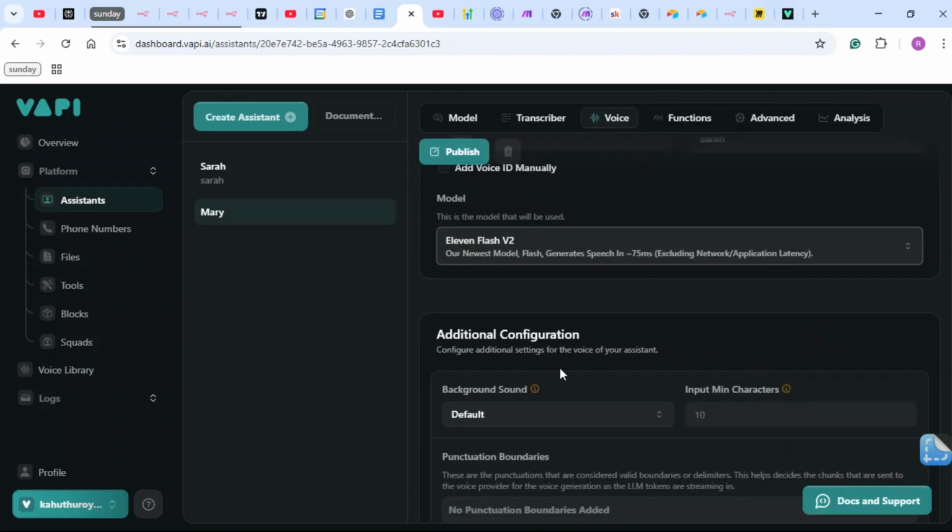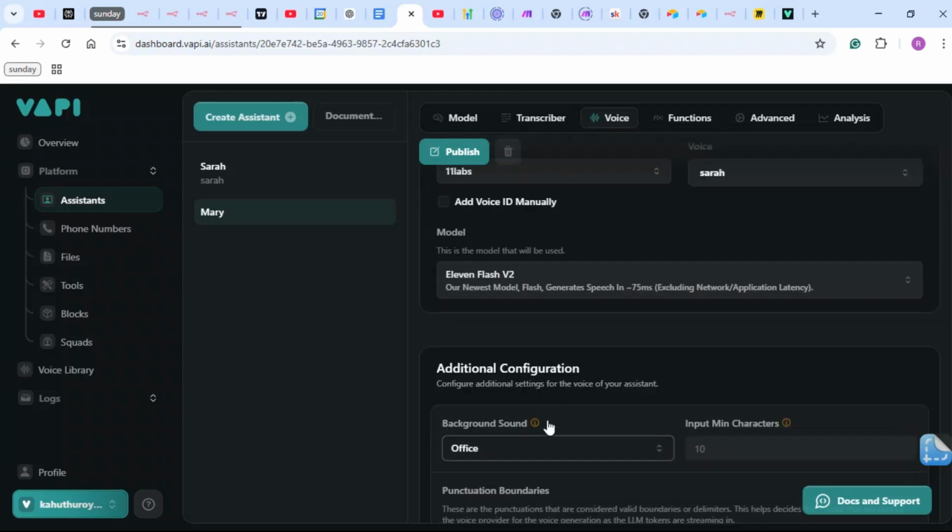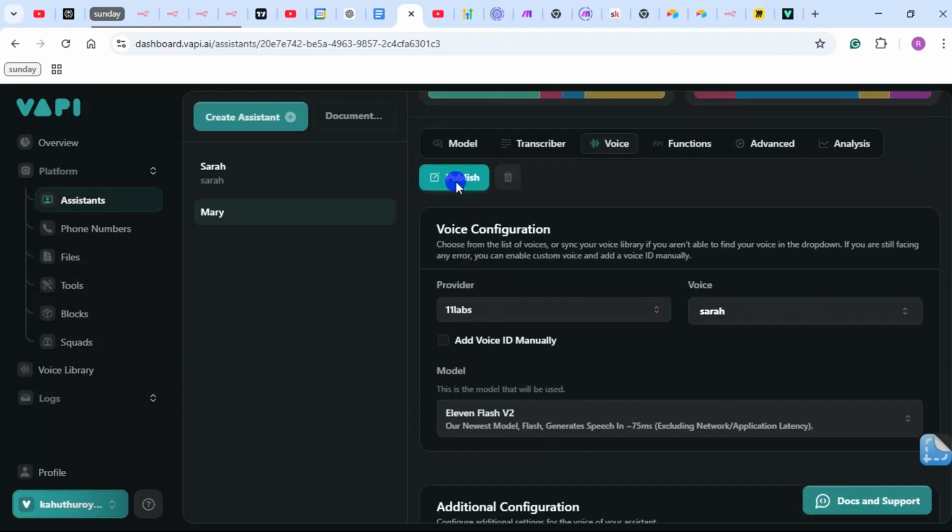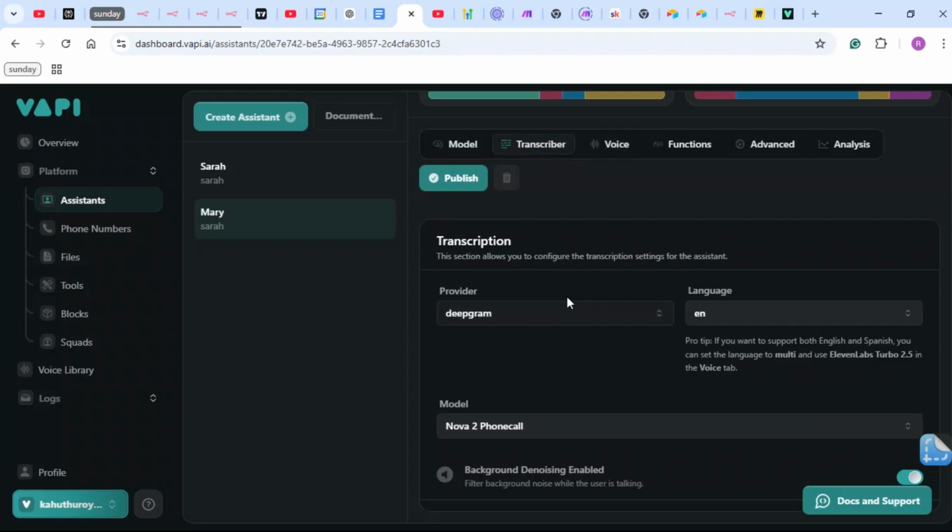So next we're going to go to additional configurations, and this is background sound. I'm going to refer this to the previous setting we had. When the background sound is office, you want it. I'm just going to publish this. So hope you're following along. Please don't lose me. I'm going to go back to transcriber once it's published.